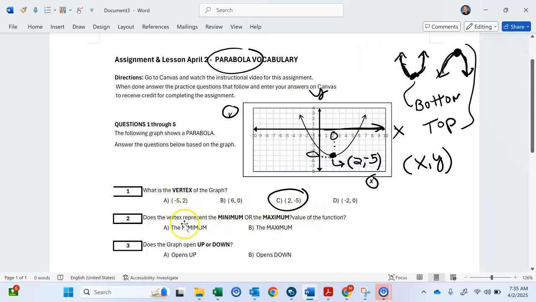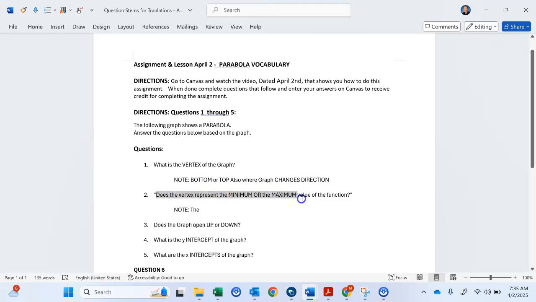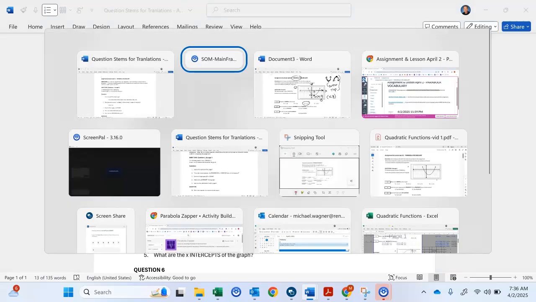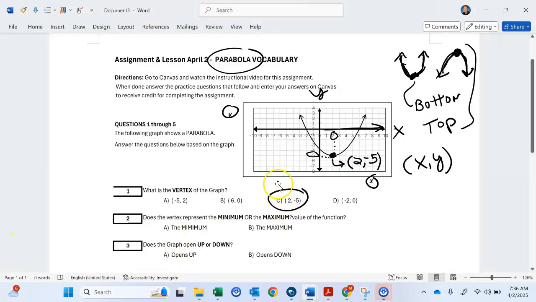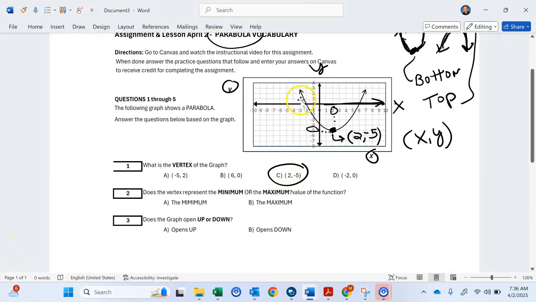Okay, now the vertex represents the minimum or maximum. Okay, so go ahead and translate this minimum, maximum, if you don't know that. And then the maximum is the high. So this is the graph right here. When you see the arrows, it goes forever that way. Okay, when you see the arrows, it means it goes forever. So there's no maximum, because it goes forever. The arrows show you that it goes forever.